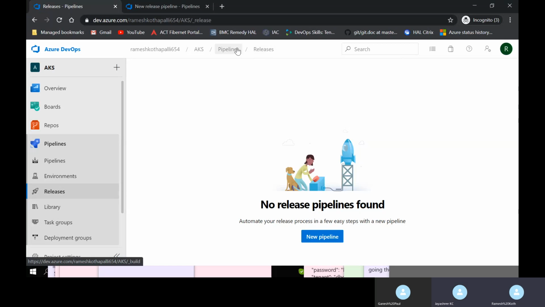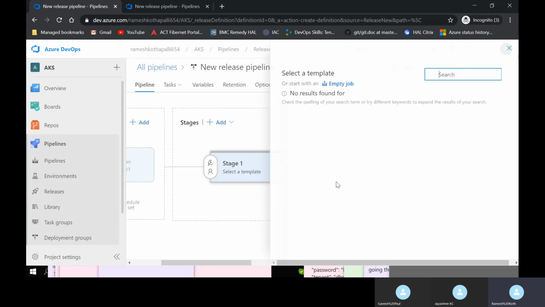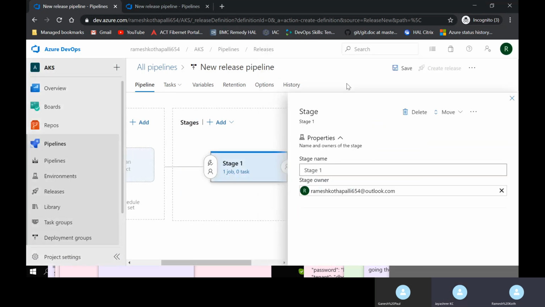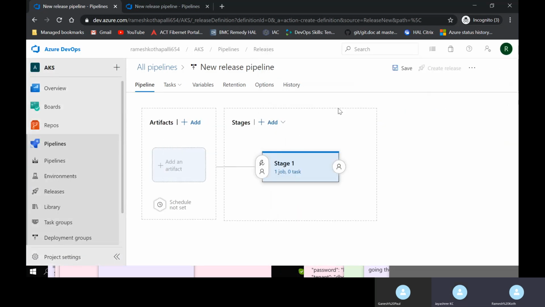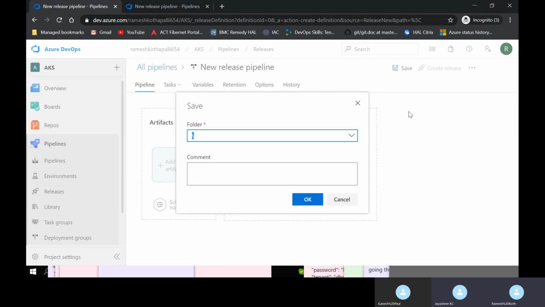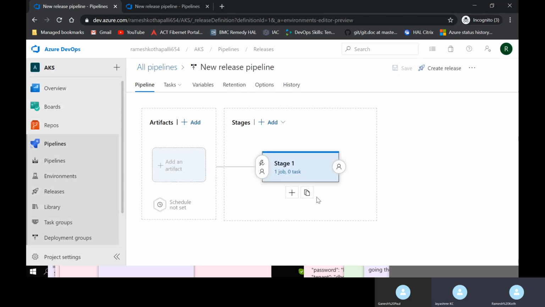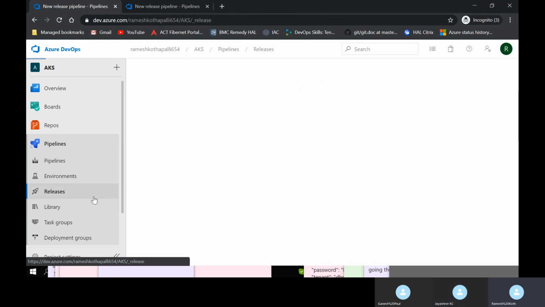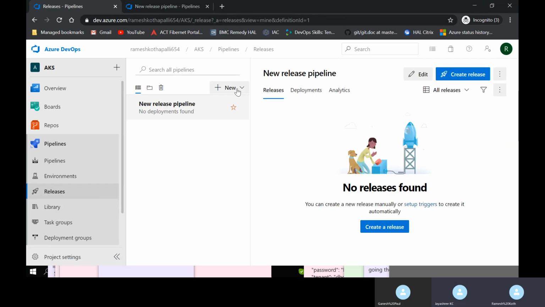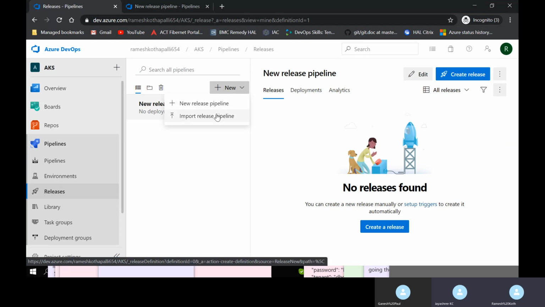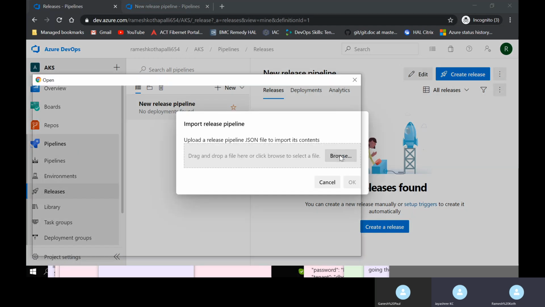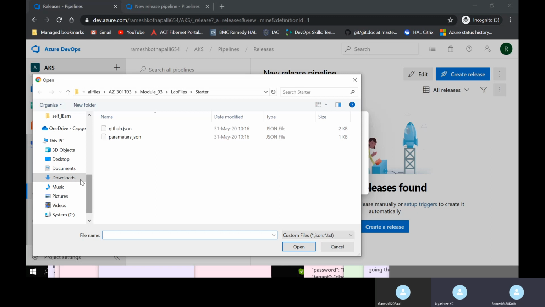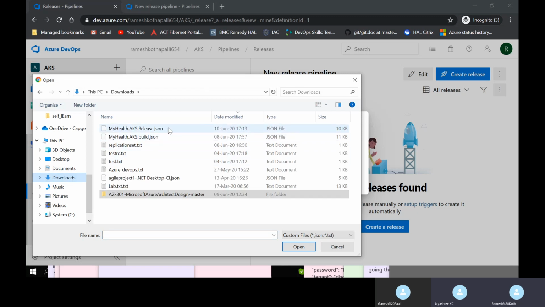Okay, let's create a dummy pipeline. Yes. Save it. Now go to releases. Here, yeah, new, import release pipeline. The first one, I guess. First one, release one. Yes.